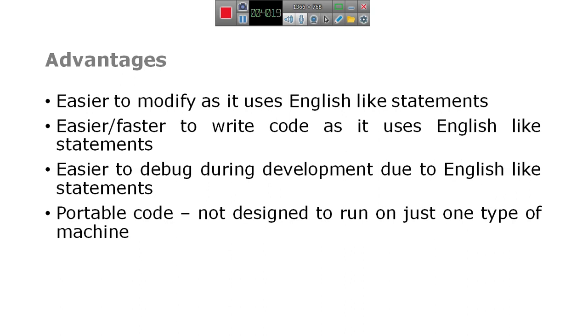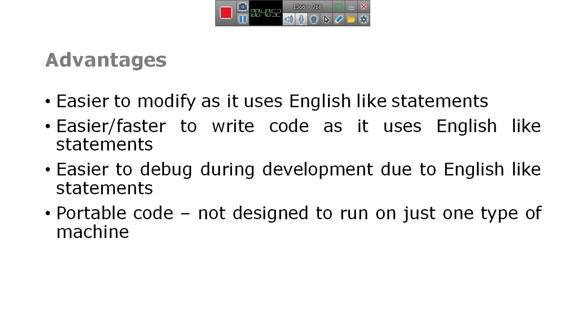The advantages of high level language: it is easier to modify as it uses English like statements.